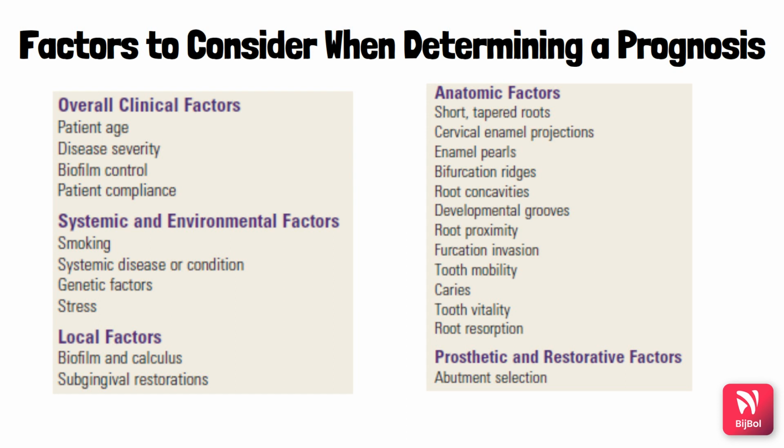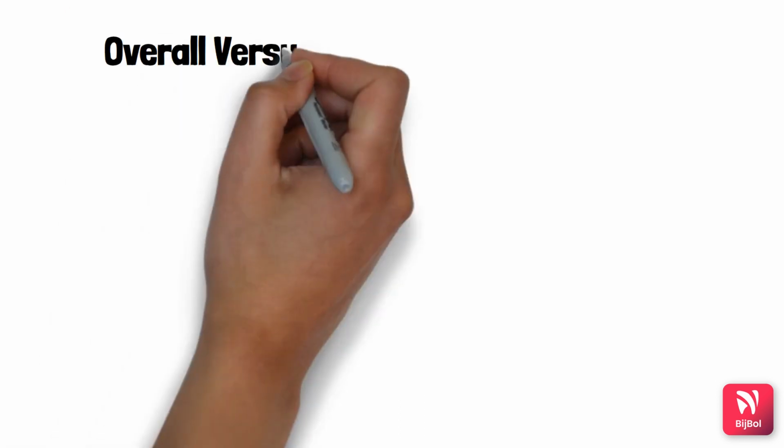In cases where there is extensive root resorption because of orthodontic therapy, that will decrease the stability of the teeth, so it will adversely affect the response to the periodontal treatment. So in such cases we need to evaluate whether these can be treated or not. So root resorption, tooth vitality and caries should also be taken into consideration.